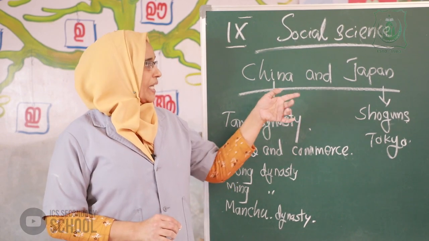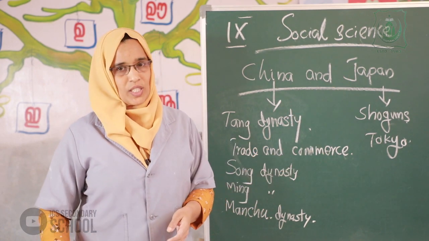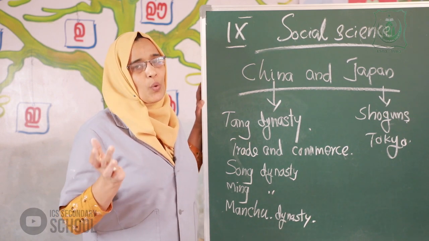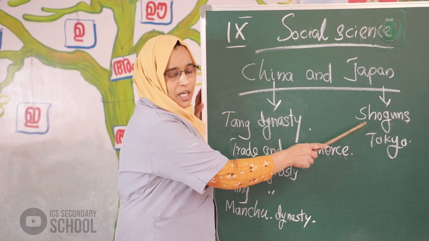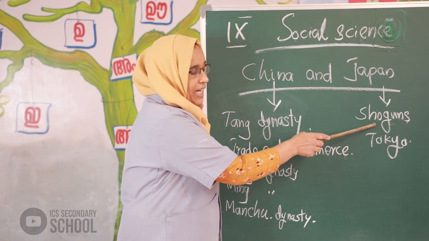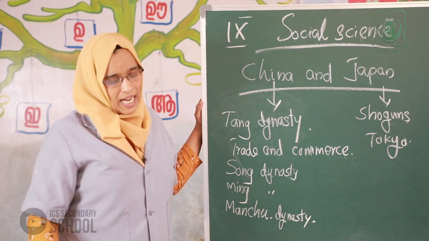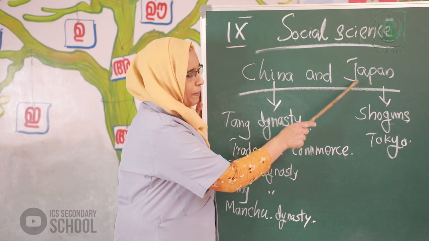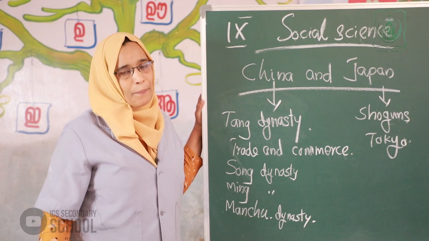In medieval Japan, the emperor was the supreme head, but the administration was by feudal lords known as shoguns. Japan's land was under the shoguns. Tokyo was the capital and emerged as the center of power.